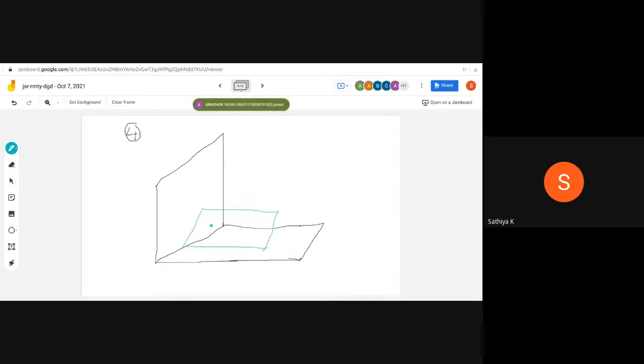So this is my plane. What about the nature of this plane? It is inclined to the HP and perpendicular to the VP. So there is no change in the orientation with respect to the VP. Only the changes happen in the orientation with respect to the HP alone.